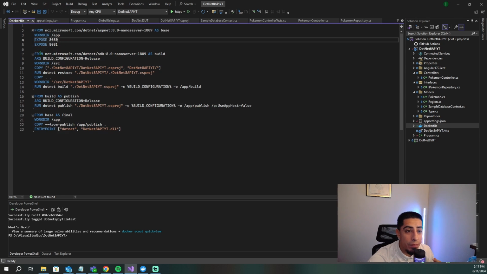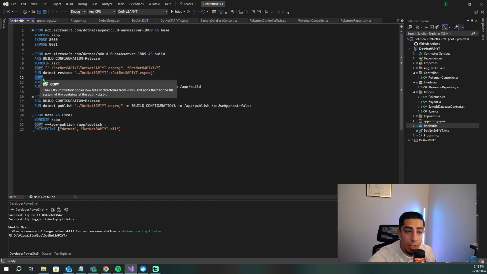Moving down here, we're again pulling from the same .NET Docker image. And then we're going to set an argument, so it's going to be like a variable. And we're going to set it to BUILD_CONFIGURATION equals Release. Again, we set our working directory to source. And then we're going to go ahead and copy the CS project file, and then we're going to run dotnet restore, so restore our NuGet packages. That's what's happening right here. So we're going to run that command, dotnet restore.